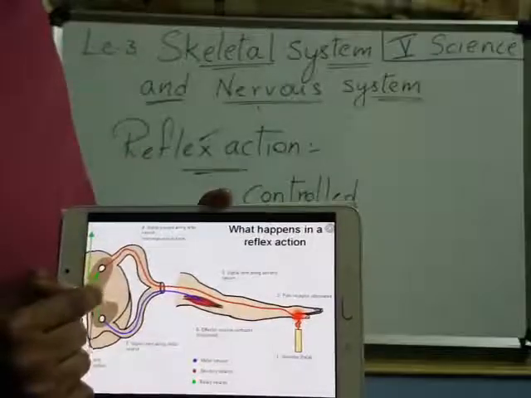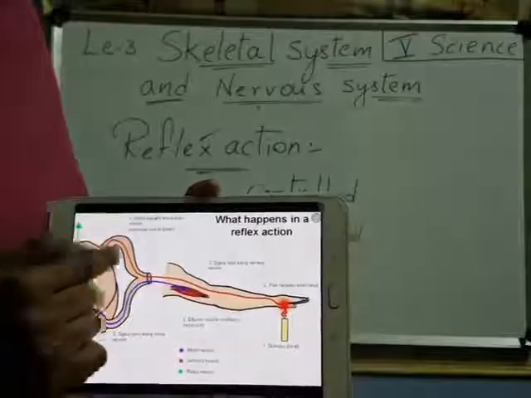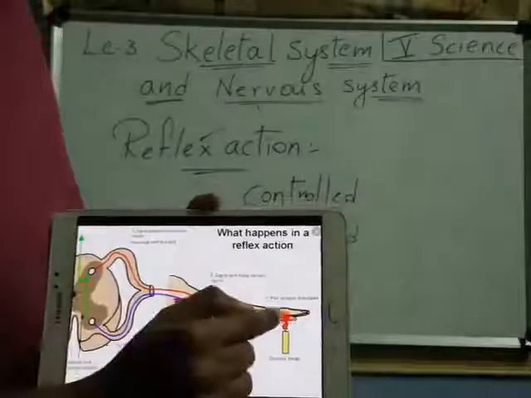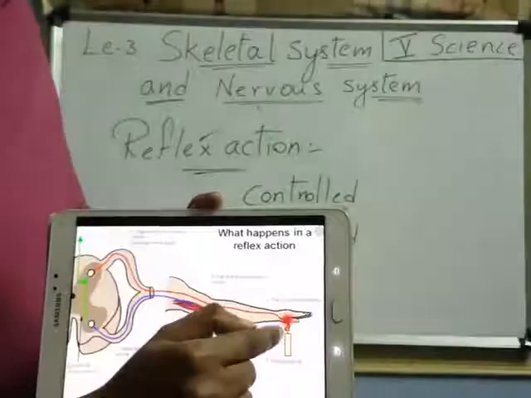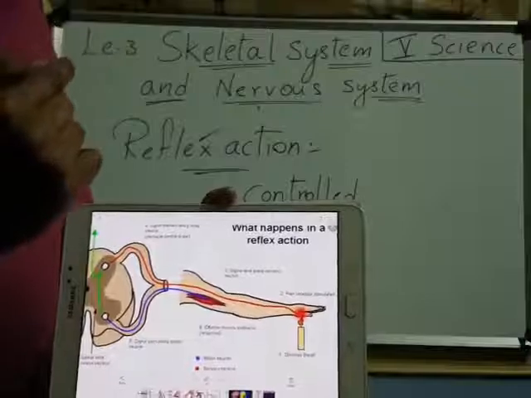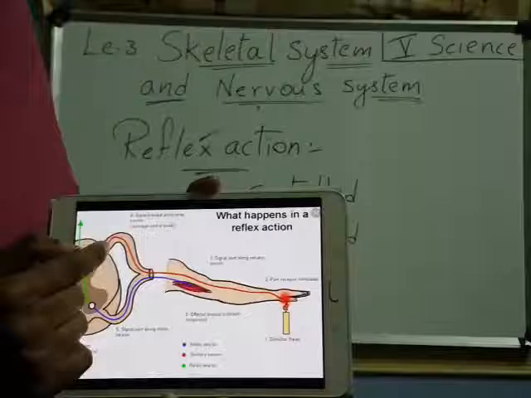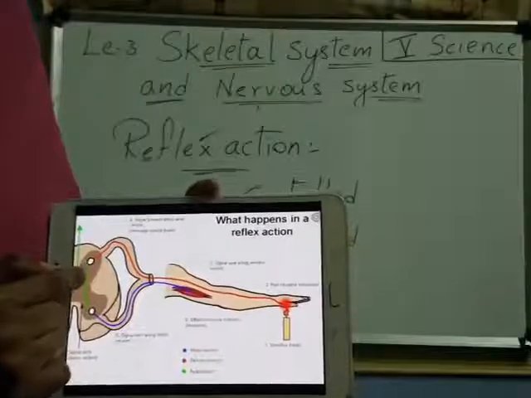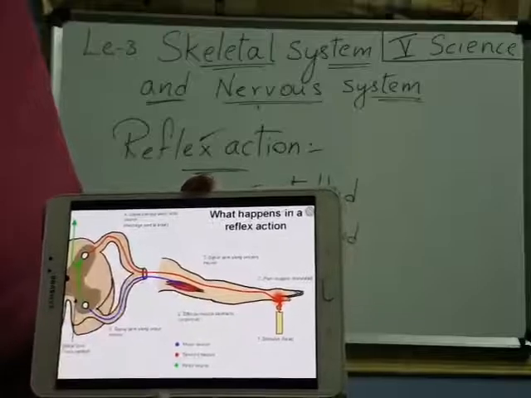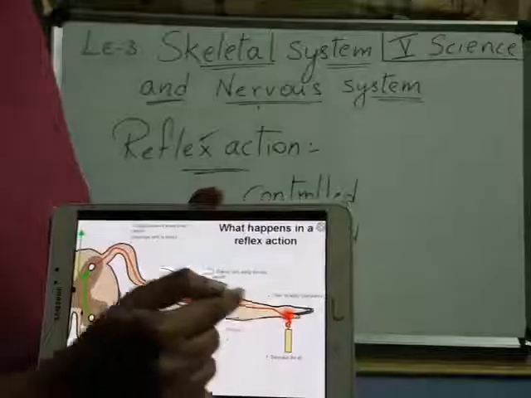Here the bundle of nerves is the spinal cord. First the nerve is connected to the spinal cord, so the information passes first to the spinal cord. This sensory nerve passes the information from here to the spinal cord, and it is not going to the brain. The message is not at all going to the brain. Immediate action has to happen, right? That's why the spinal cord only passes the information to the muscle to move it back. Understood? This blue one is the motor nerve and this is the sensory nerve.